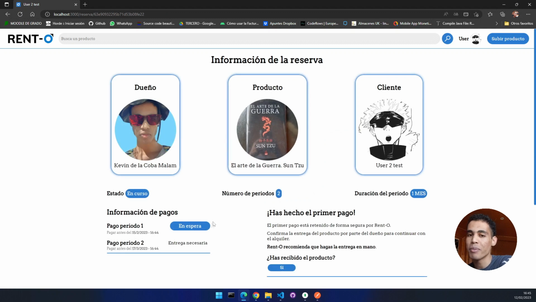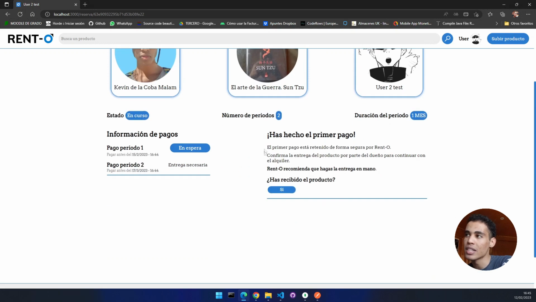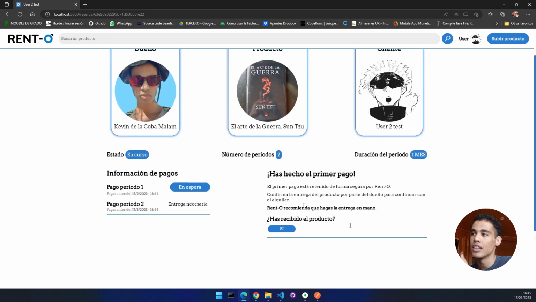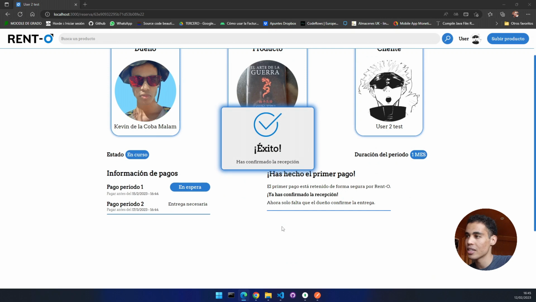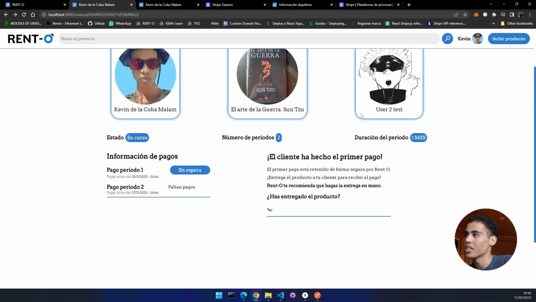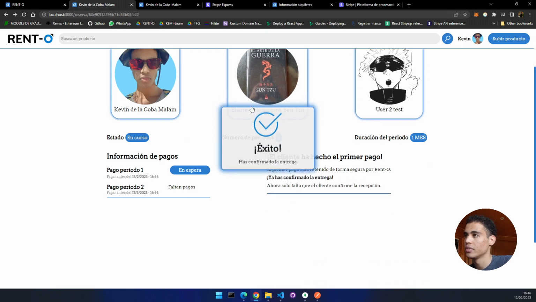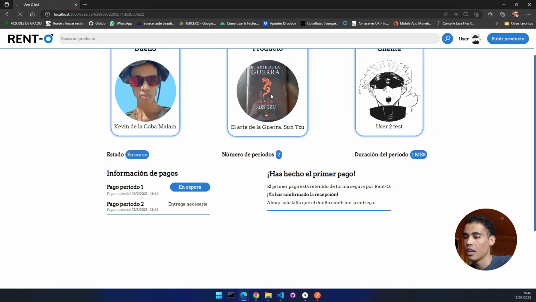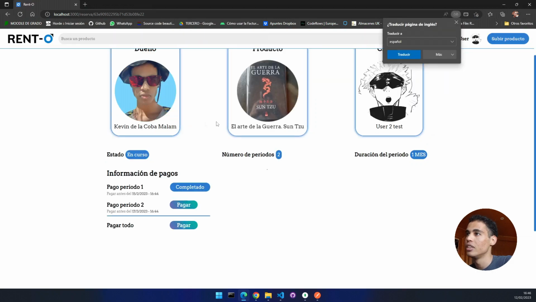Okay, so now this payment, since it is the first payment, it is retained. Basically both parties have to confirm that the client has received the product and the owner has sent the product. So you press here, yes. And here you do the exact same thing. You press here, yes. Okay, perfect. So check this out. If we update the page, now the client can finish this renting.